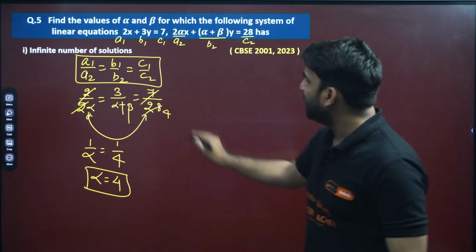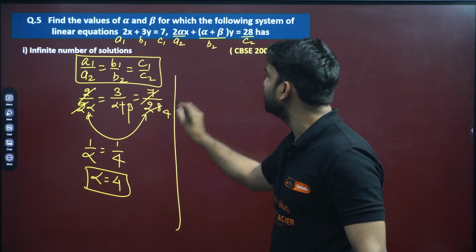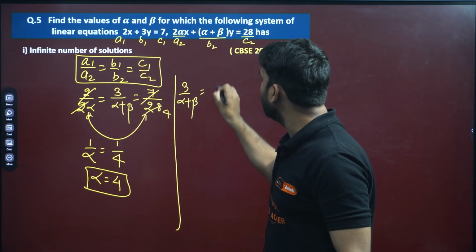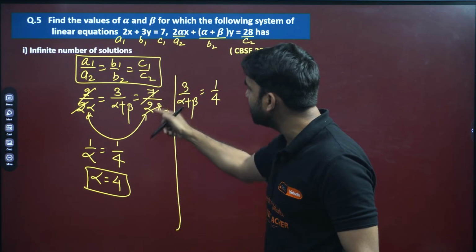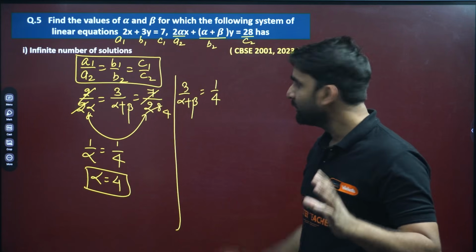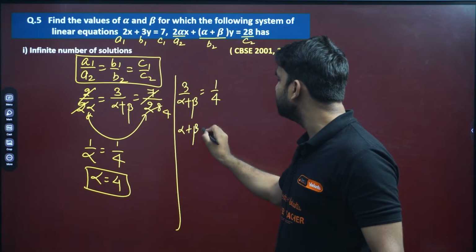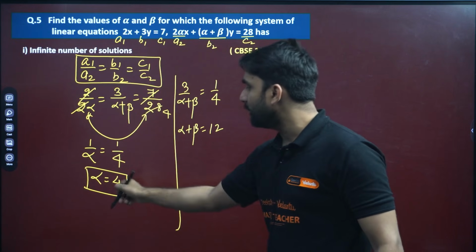Now to find out the beta, can we take these two pairs? So 3 by alpha plus beta will be equal to 1 by 4, because 7 has cancelled 28 by 4 times. So can we cross multiply? Alpha plus beta into 1 will be alpha plus beta, and 4 3s are 12. We have already alpha.